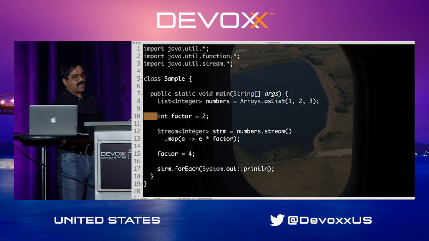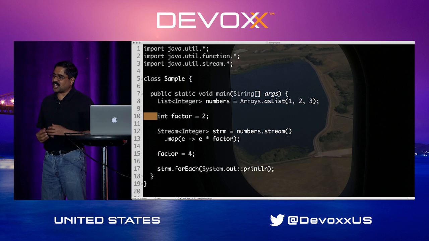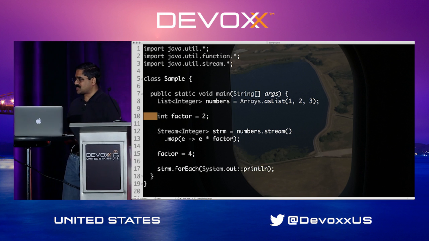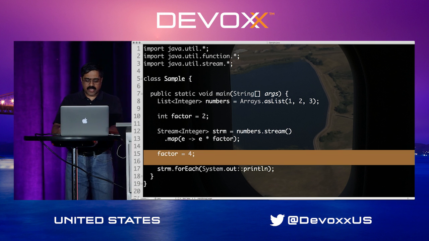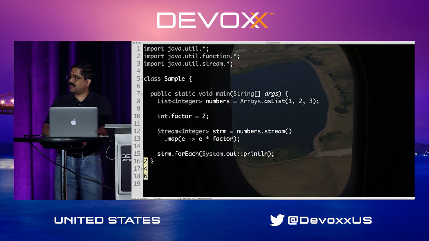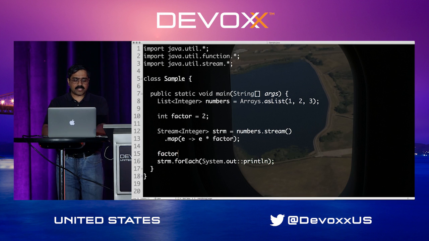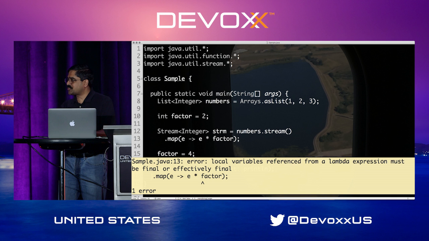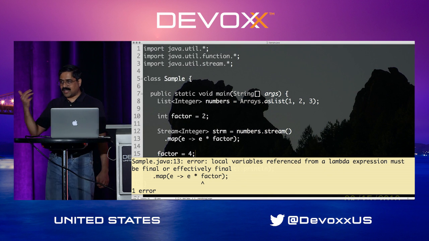Well, Java 8 says, you and I have been going out for a long time. We can trust each other just a little bit. So as long as you know how to behave, you don't have to go through the ceremony of putting final. So as a result, when I write this code, this is called effectively final. However, if you come here and say factor equals 4, immediately Java screams and says, I thought we had an understanding between us, and you are now violating that contract. This is why it's called effectively final.